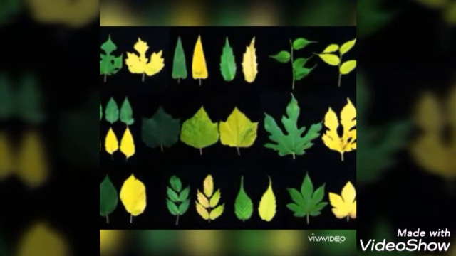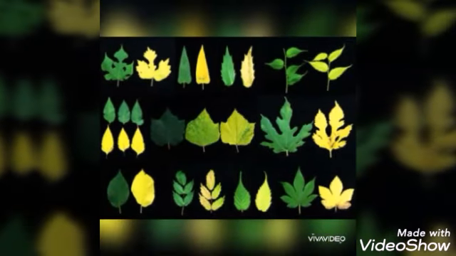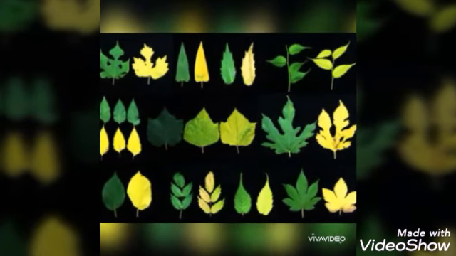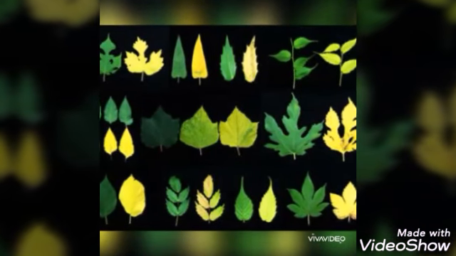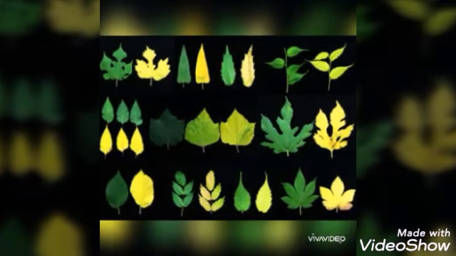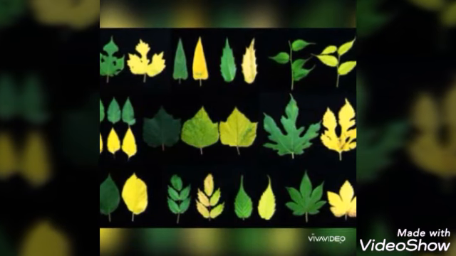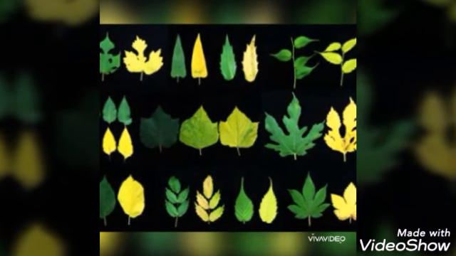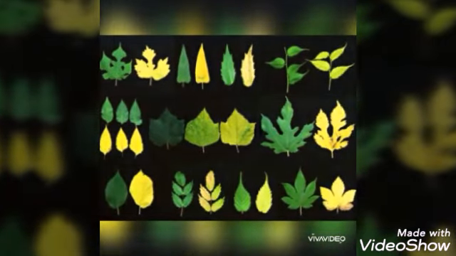Next one, application of cytokinin delays the process of aging in plants. If we spray cytokinin hormone on the leaves, they stay green for a longer period of time. If the leaf is young, it is green in color. If it turns yellow, the aging process begins. This is called the Richmond-Lang effect.